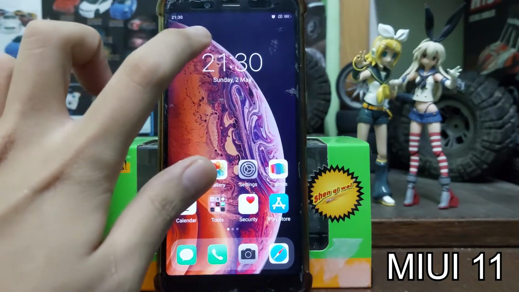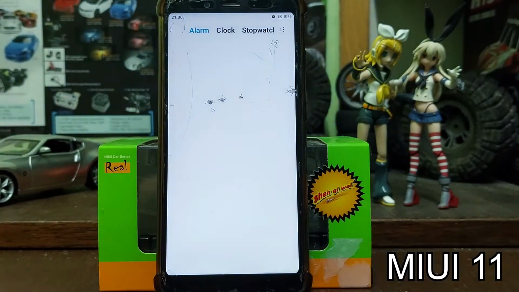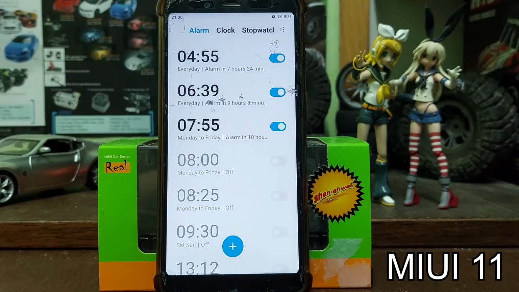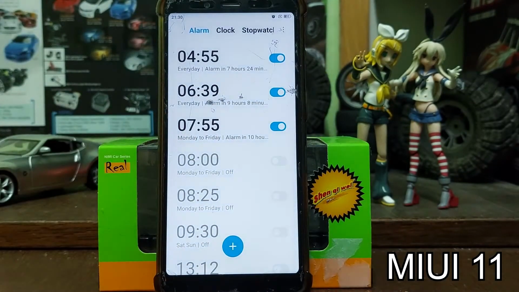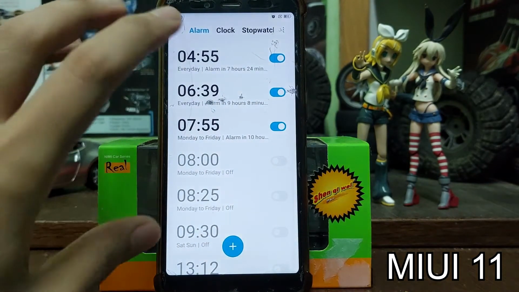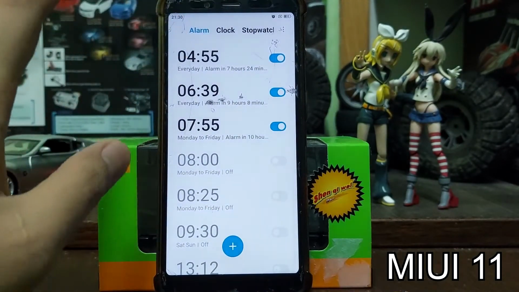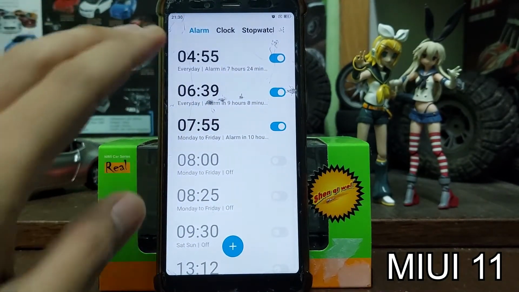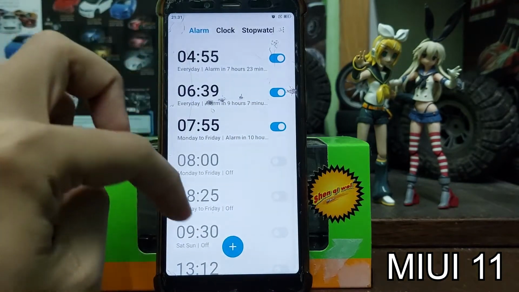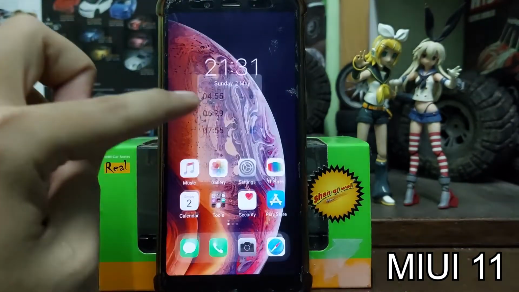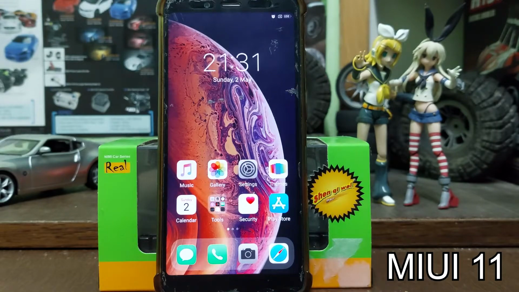This is another way, and I'm just using this one, and it's very common. Just click on your clock and set your alarm. When you set your alarm, this is how I choose to wake up my phone, so I don't need to set it through the schedule. So that's it, very easy.